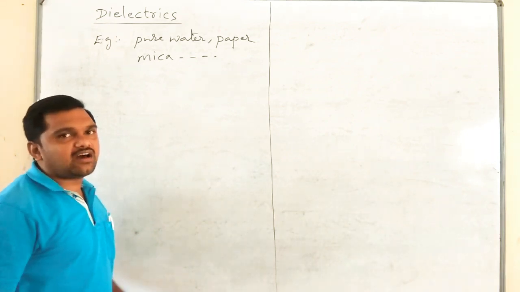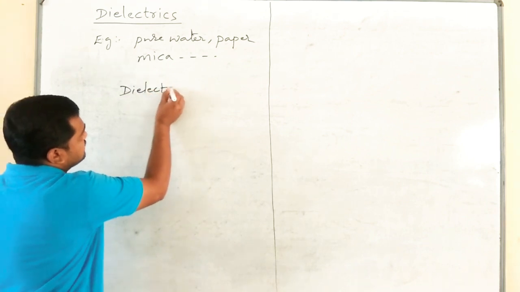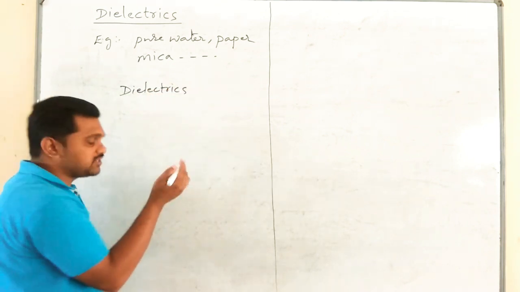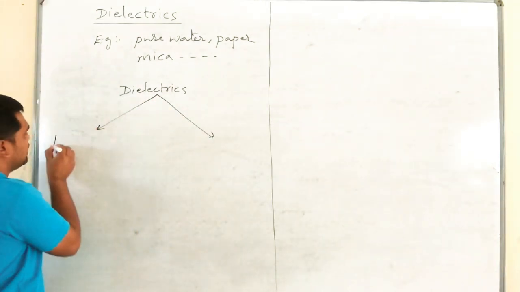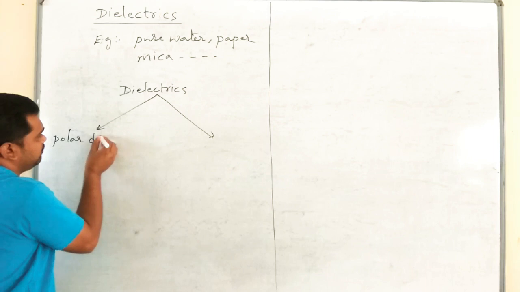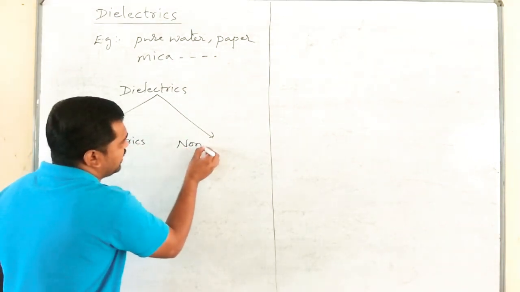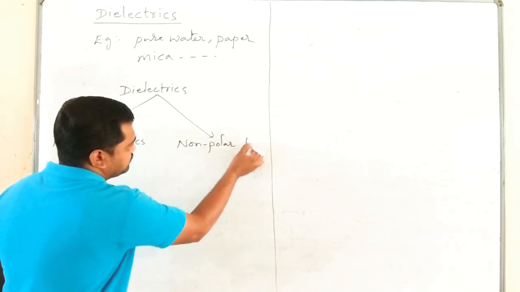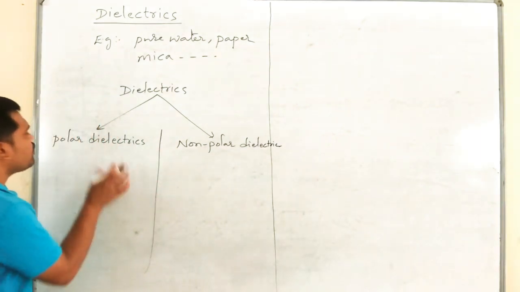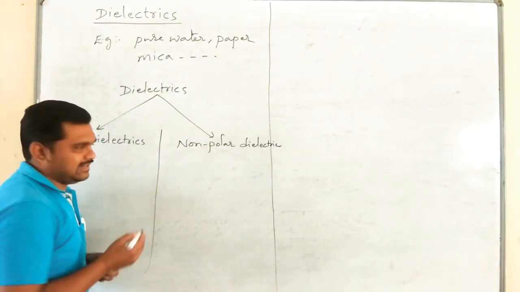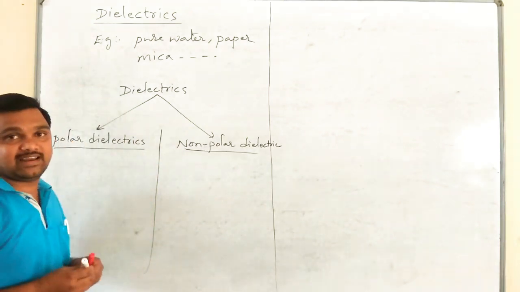Dielectric substances are of two types. The first type is polar dielectrics. The second one is non-polar dielectrics. What are polar and non-polar dielectrics? You may get it for 2 marks.